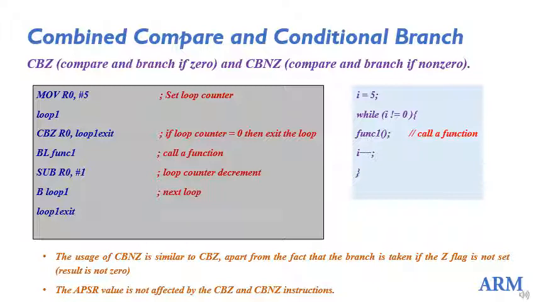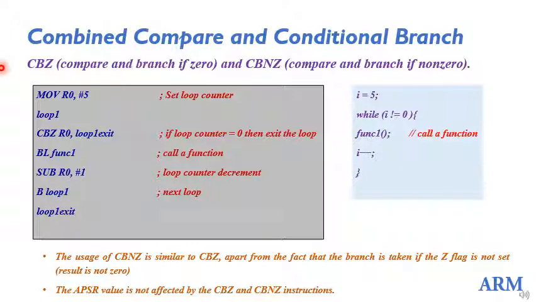The compare instruction and the conditional branch instruction can be combined. There are two instructions doing this job, that is CBZ, compare and branch if 0, and CBNZ, that is compare and branch if non-zero. We'll look into one of these in an example.